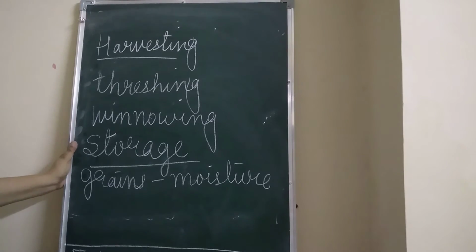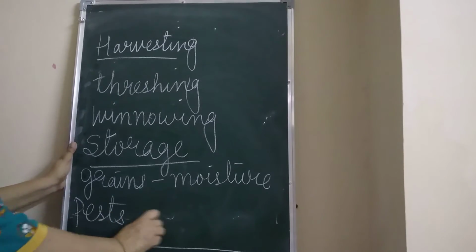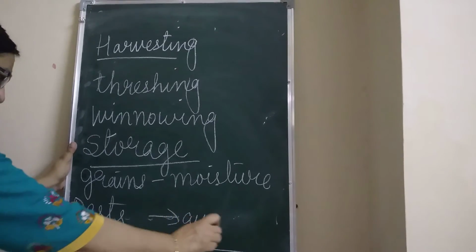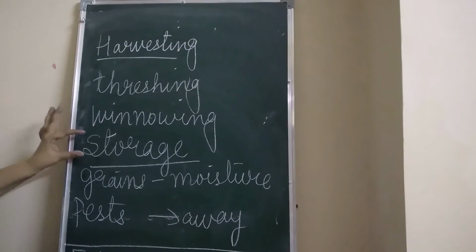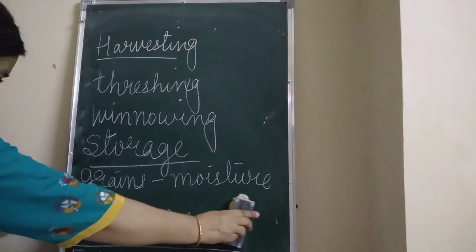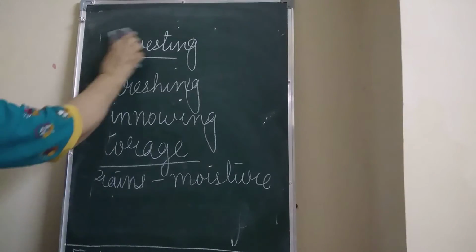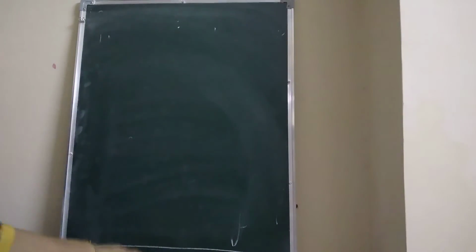Pesticide should be sprayed beforehand to keep the pests away. Why are we doing it? To keep the pests away. Periodic inspection of the storage area is also very important. This was the sequence, children, of the agricultural practices.